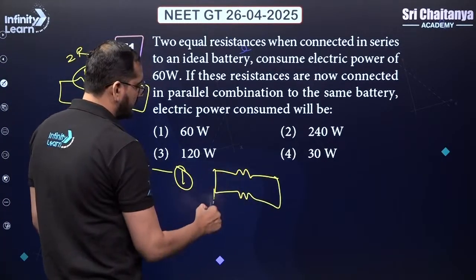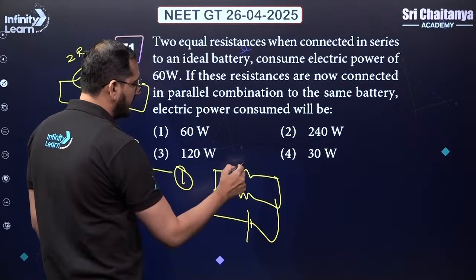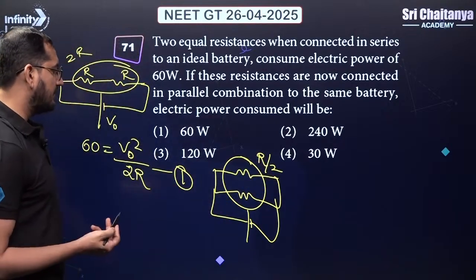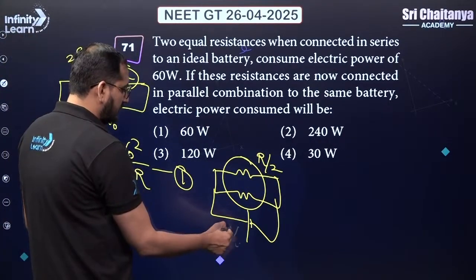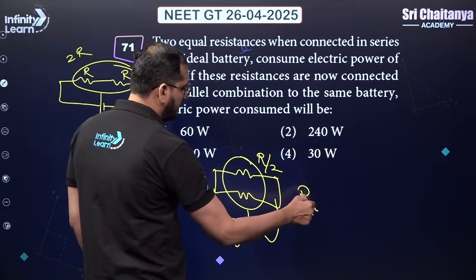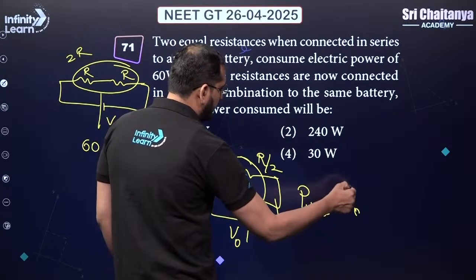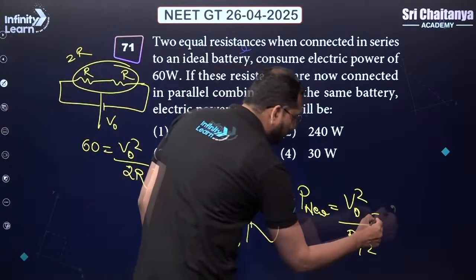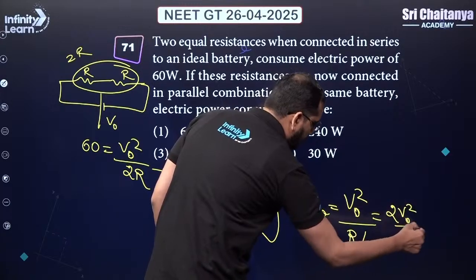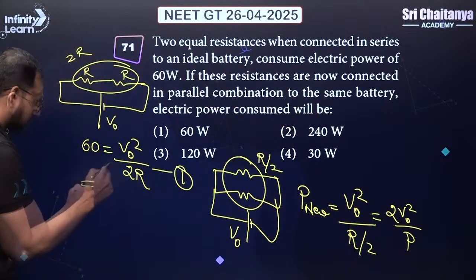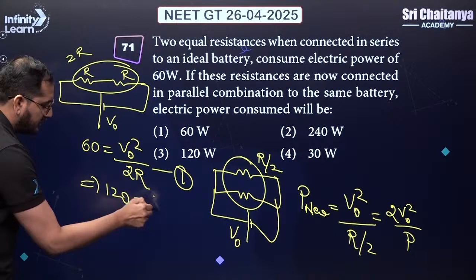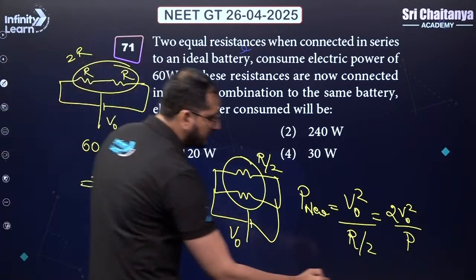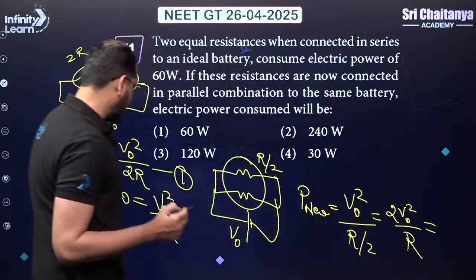Now these resistances are connected in parallel. If they are connected in parallel, the resistance will become half. It will become R by 2. And this is the value for V0. So what will be the new value of the power? The new value of the power will be V0 square divided by R by 2. Let us take this 2 and write it over here. We will get 2 V0 square by R. What is V0 square by R? Take this 2 on this side. 120 is V0 square by R. So V0 square by R is 120.